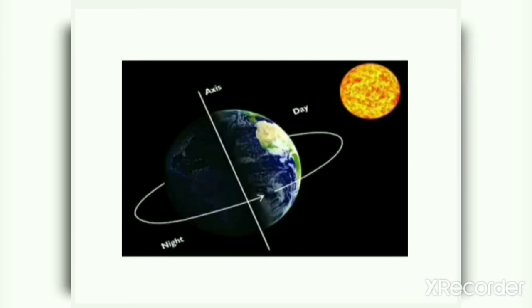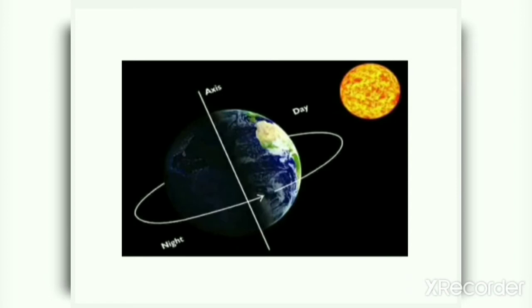The axis of earth's rotation is tilted at 23.5 degrees. The term one day is determined by the time the earth takes to rotate once on its axis and includes both daytime and night time. That means the earth takes 24 hours to complete its one rotation, which includes both day and night.